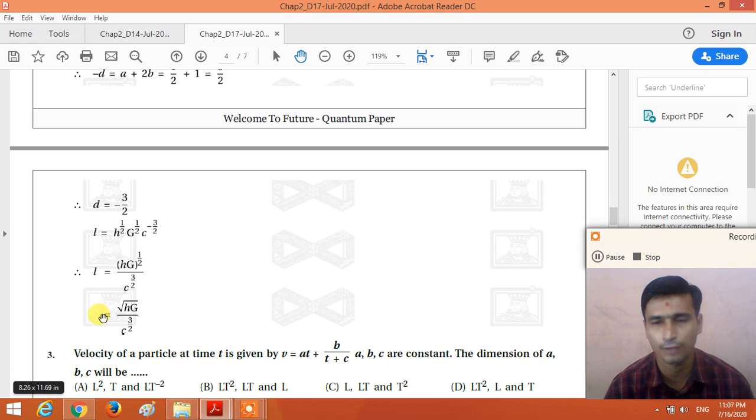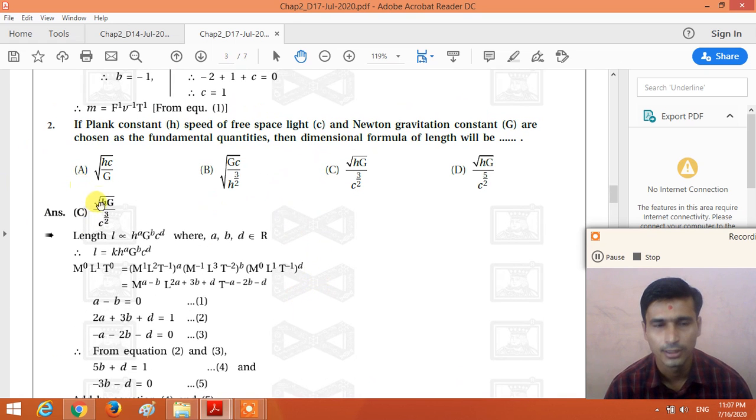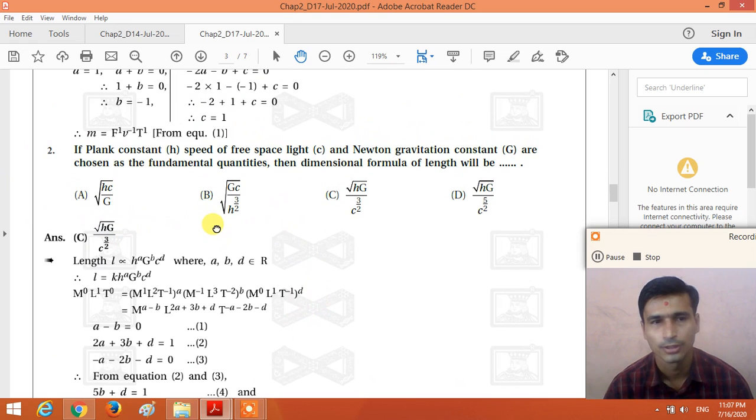So the formula of length is L equal to under root hg divided by c raised to 3 by 2, and the correct answer is C. Got it? Try this example by yourself to calculate the dimensional formula of length in terms of the Planck constant h, speed of light c, and Newton's gravitational constant g.